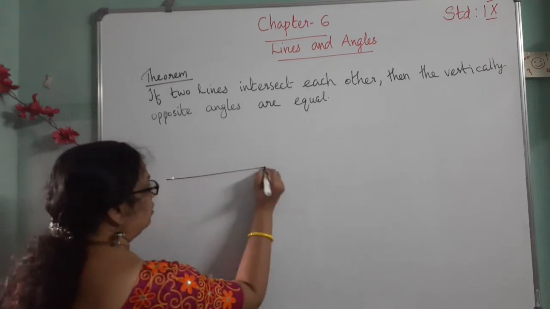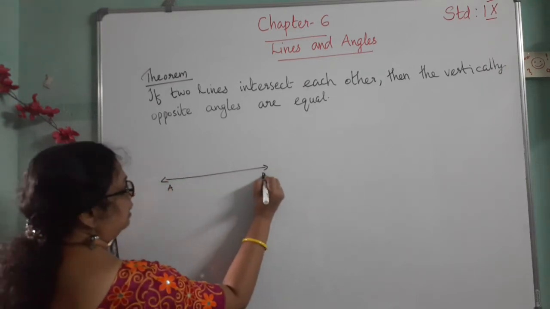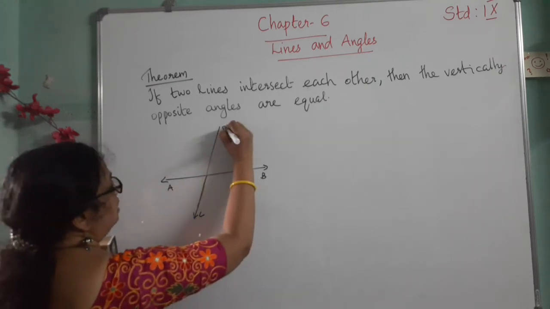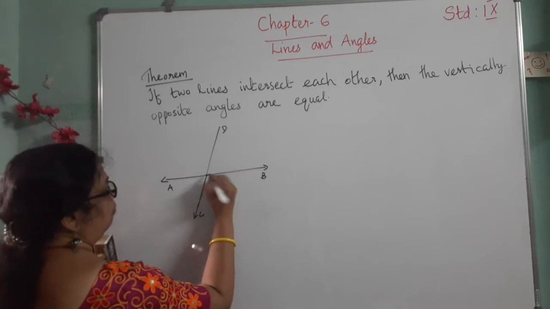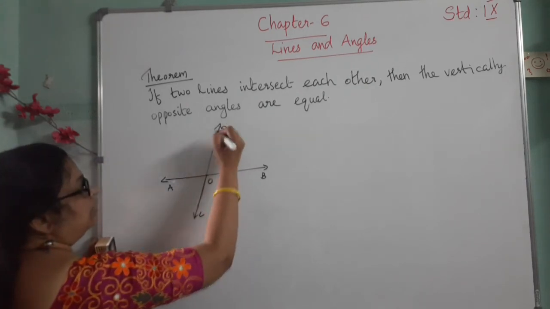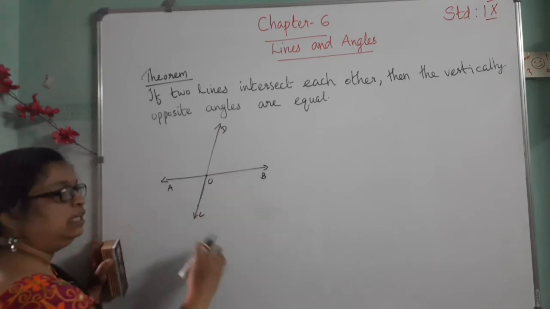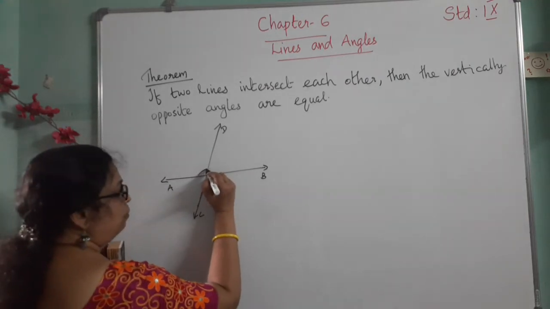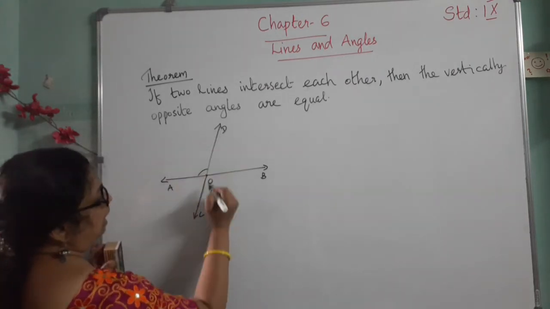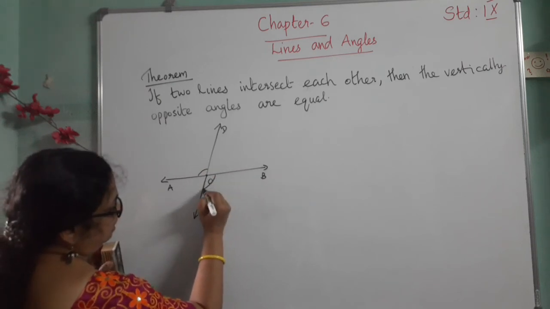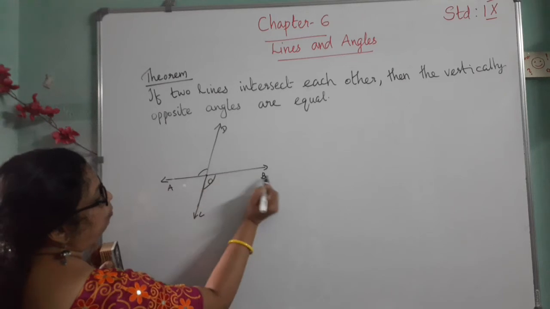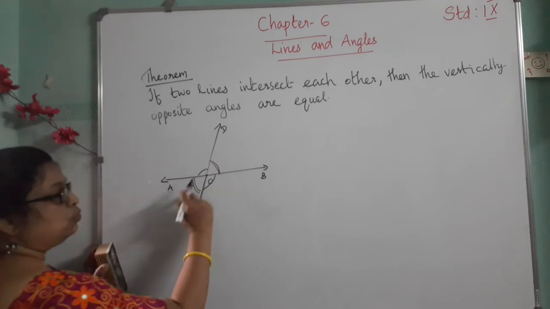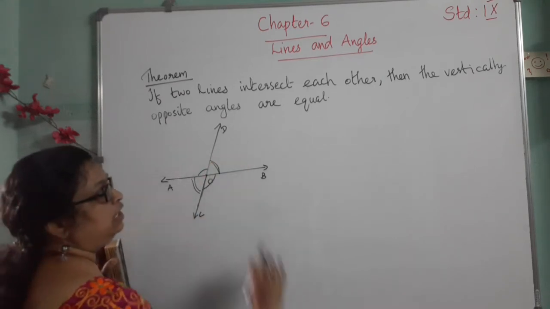First draw the figure: AB, then another line CD, and they intersect at point O. The vertically opposite angles formed are AOD and COB, this is one pair, and DOB and AOC. These two pairs of angles are equal, that we need to prove.